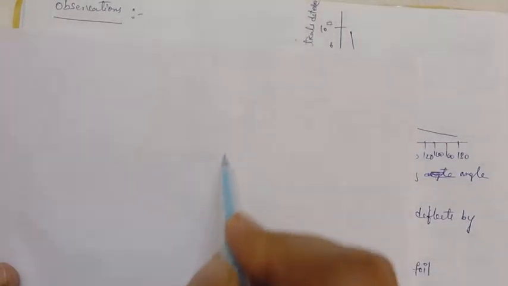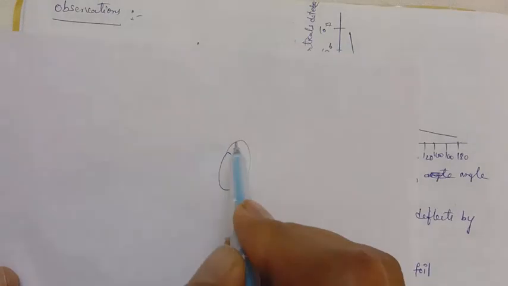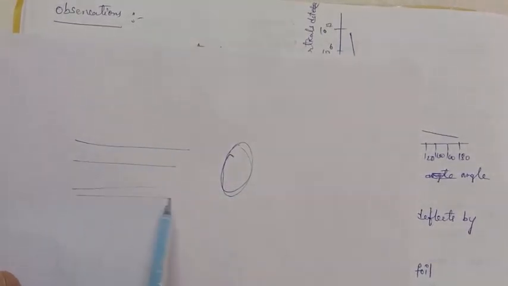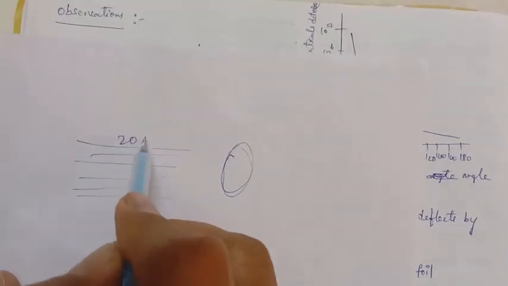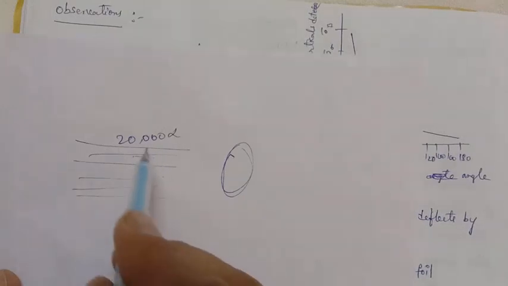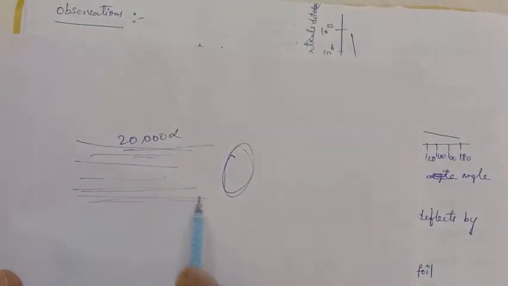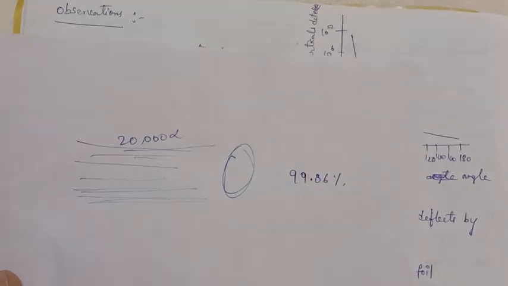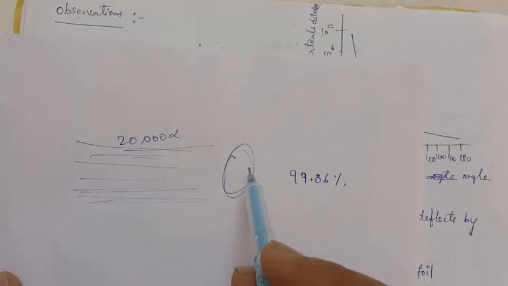So it is our target, and this is the enlarged view diagram. If suppose 20,000 alpha particles are transmitted, in that 99.86% of alpha particles do not suffer any deflection from the positive part of the gold atom.